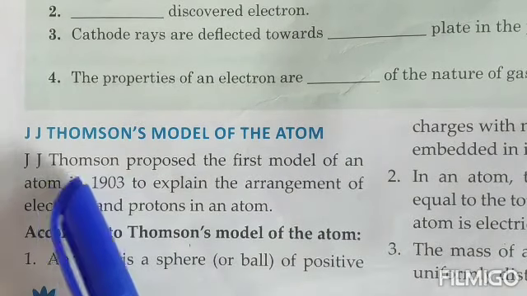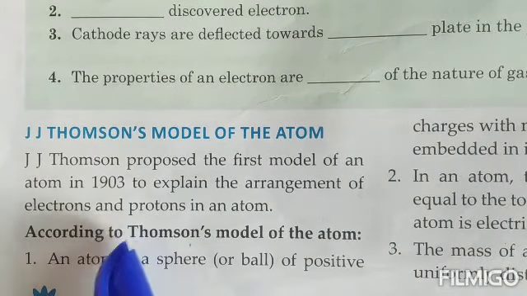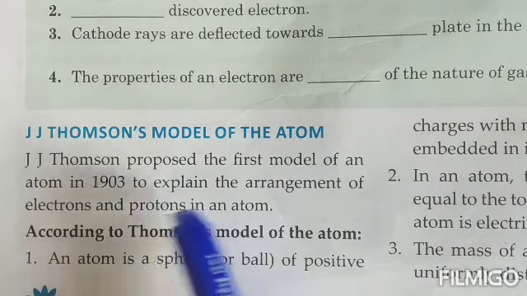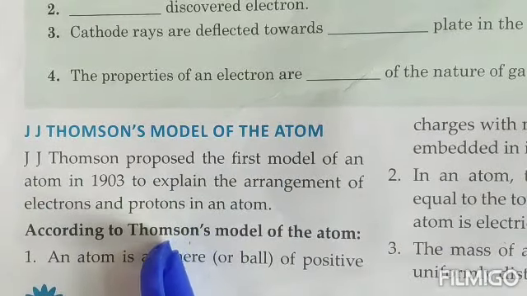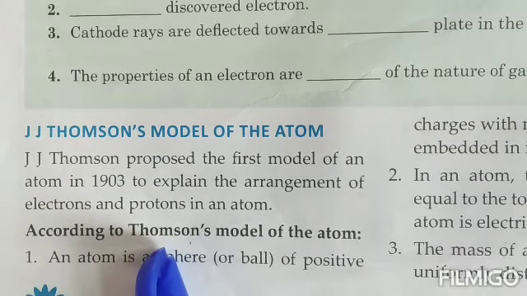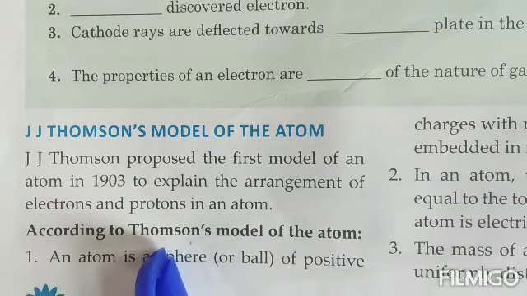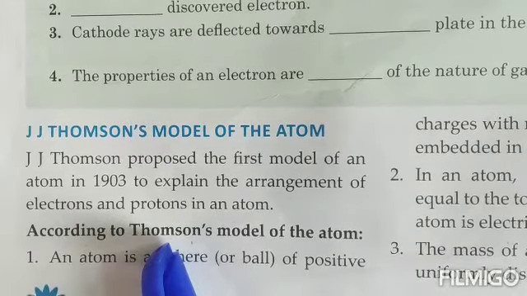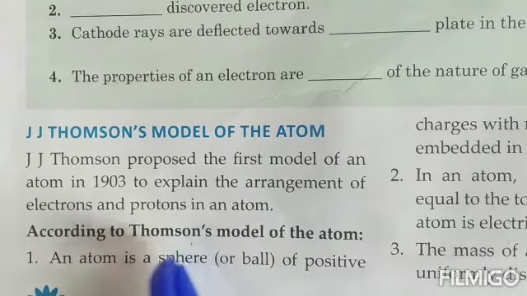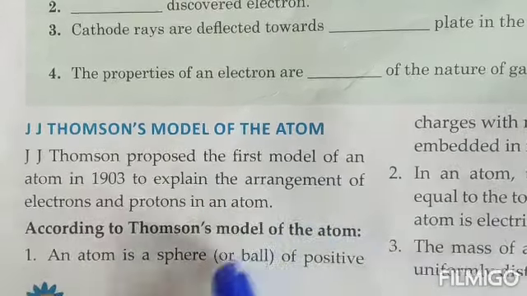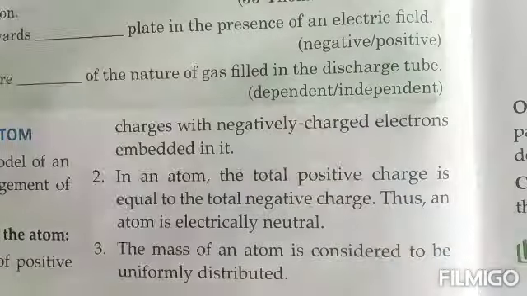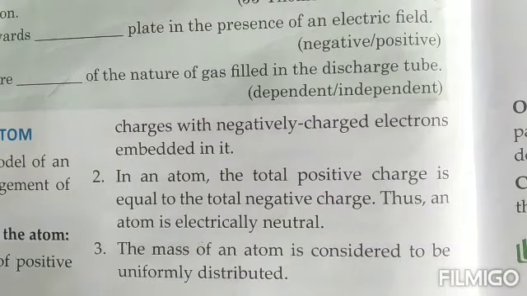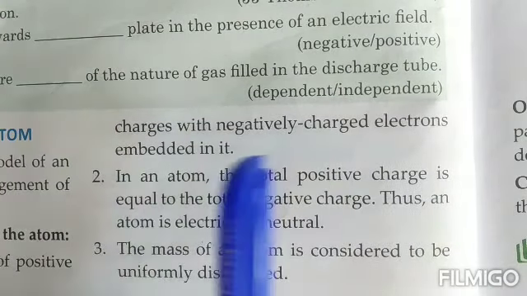So it was J.J. Thomson in the year 1903. He proposed the first model of an atom, and this model was also known as the plum pudding model. He said that just like in a cake, the cherries are embedded somewhere, in the same way an atom is a mass. It's a complete ball. It's a mass of positive charges where the negative charges are just embedded like the